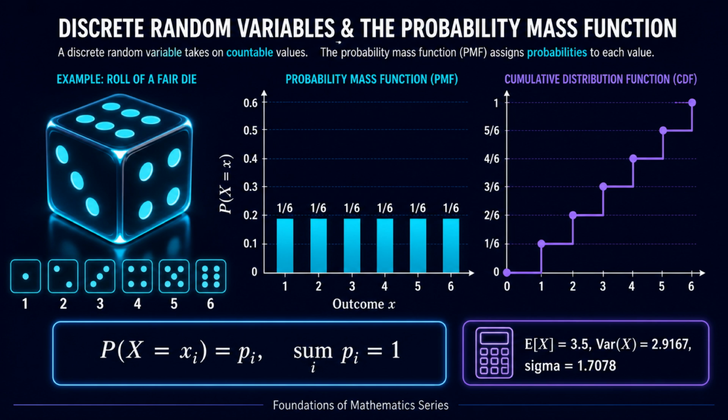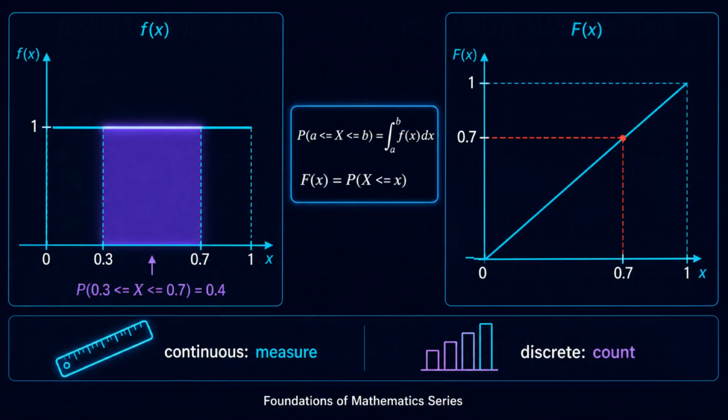And from the same table of probabilities, we compute the summary statistics directly. For the die, the expectation is 3.5, the variance is 2.9167, and the standard deviation is 1.7078.